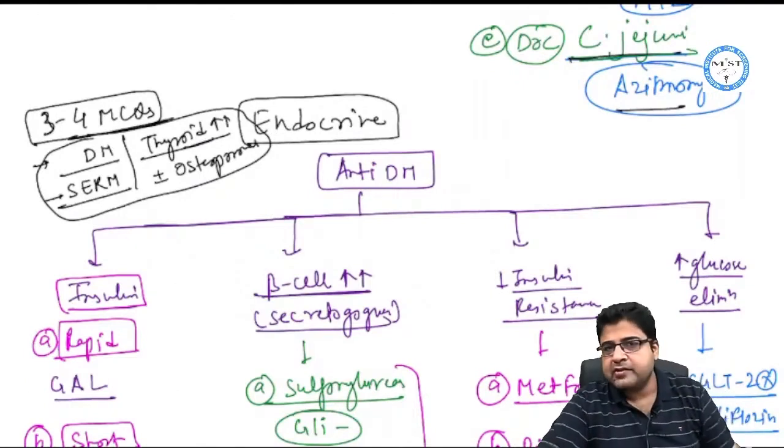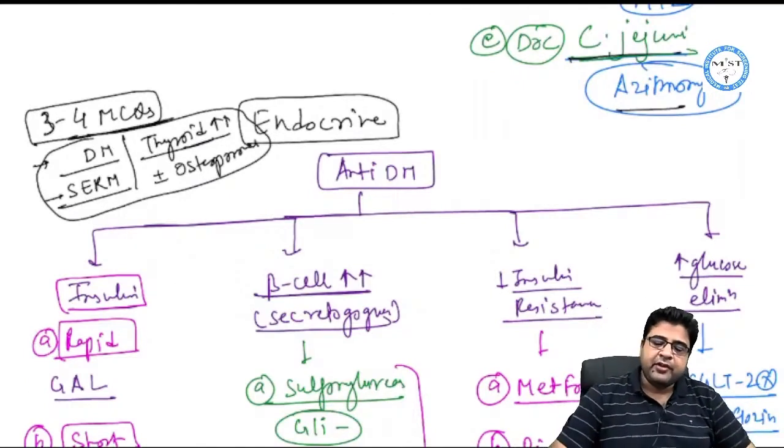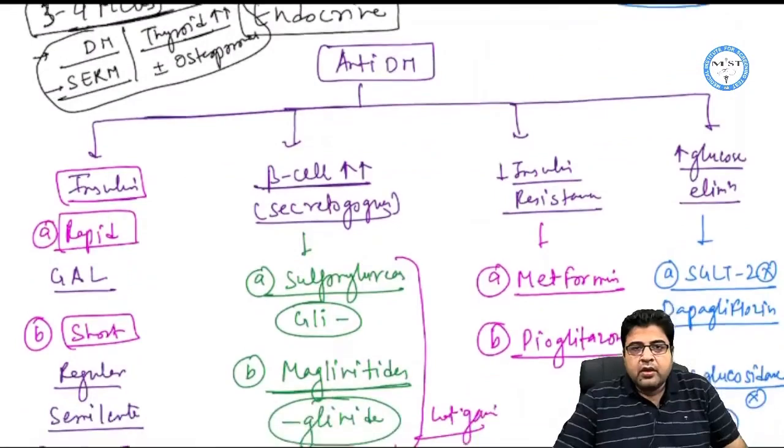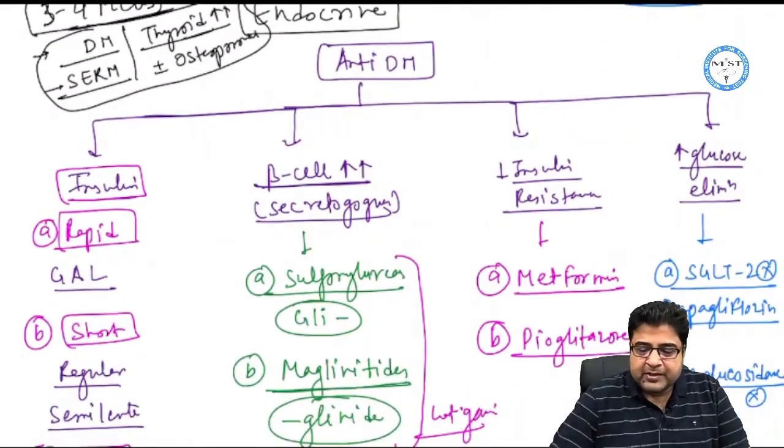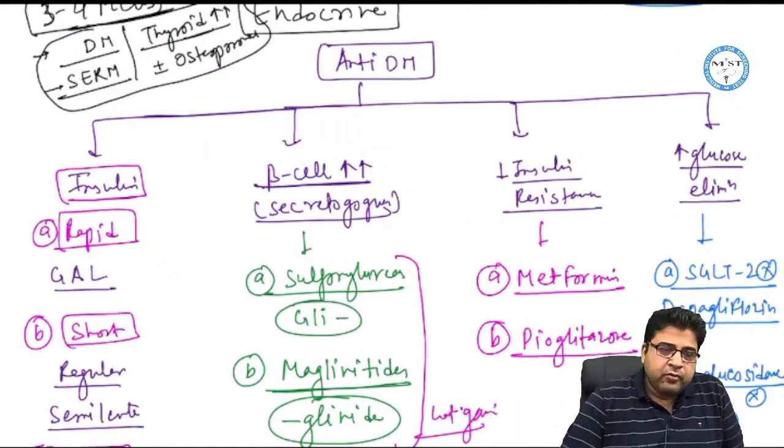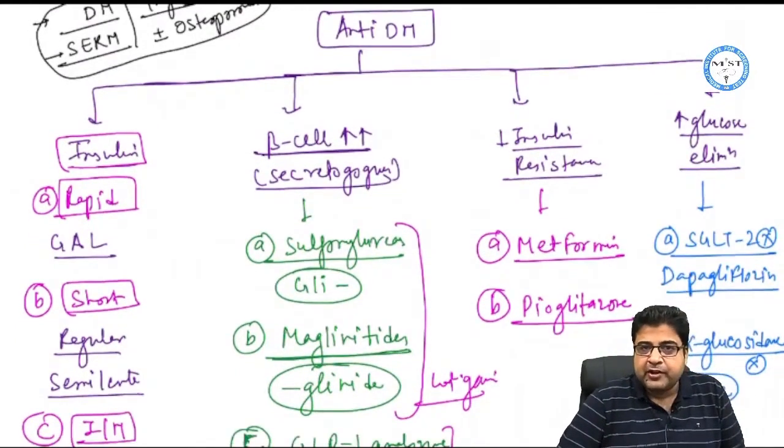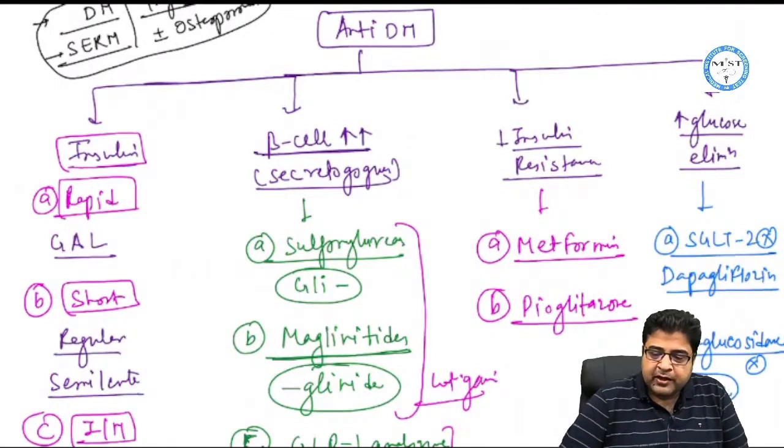So the first topic is diabetes, the drugs which are given for diabetes in the topic of endocrine. So the medicines which are given for diabetes mellitus. There are 4 groups of medicines total which we use for diabetes. One is insulin. Insulin we can use for diabetes, the first group of medicine.